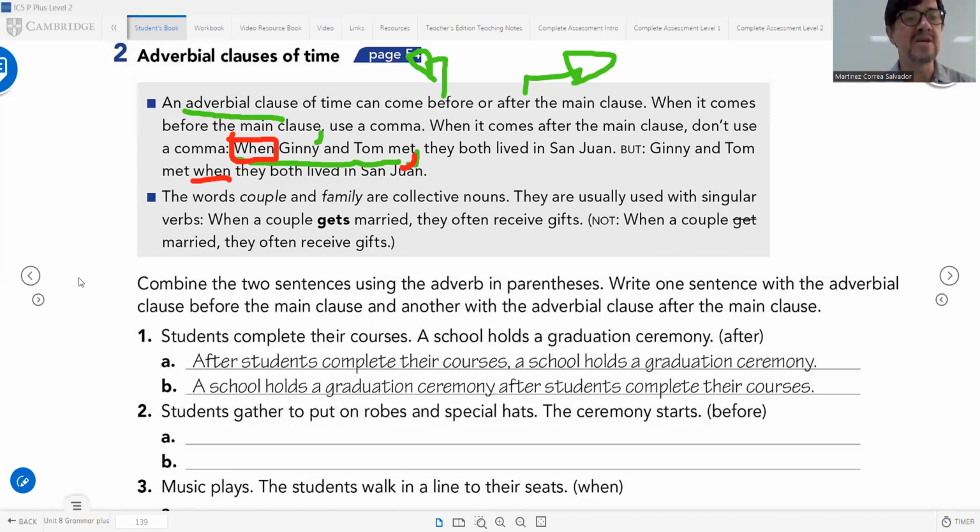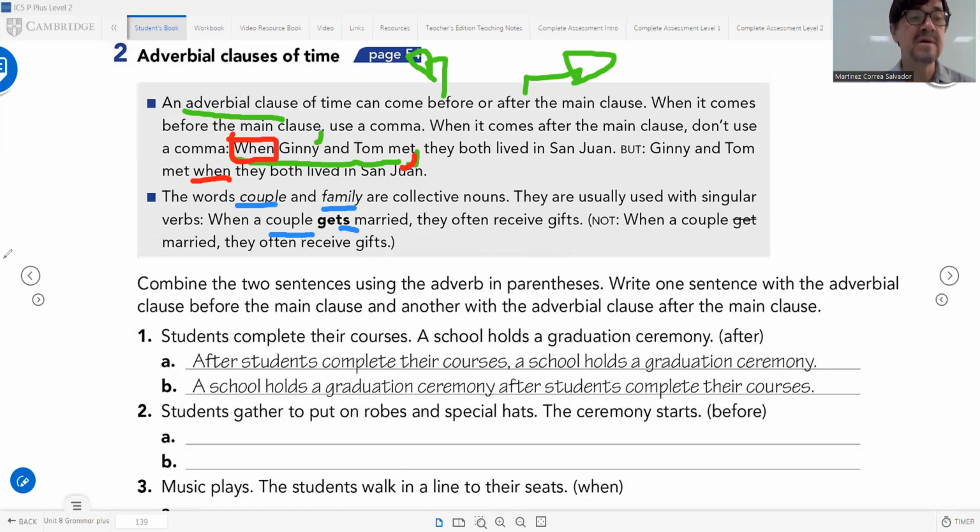Then we have another explanation. There are words like couple and family. When the words couple and family are collective nouns, they're usually used with singular verbs. For example, a couple is two people, but you use the verb in singular. "When a couple gets married, they often receive gifts." It's not "get", the correct form is "gets", like with the word it.